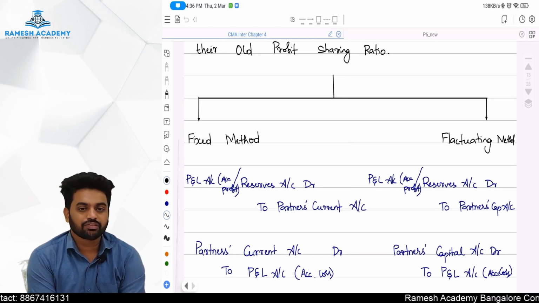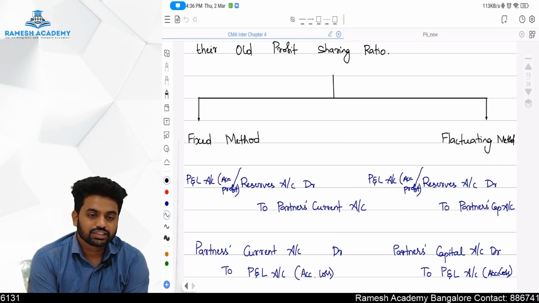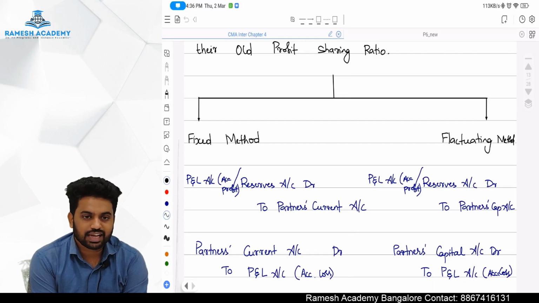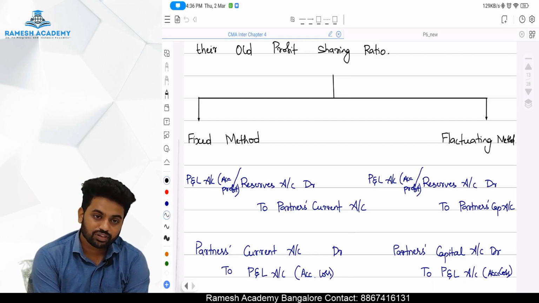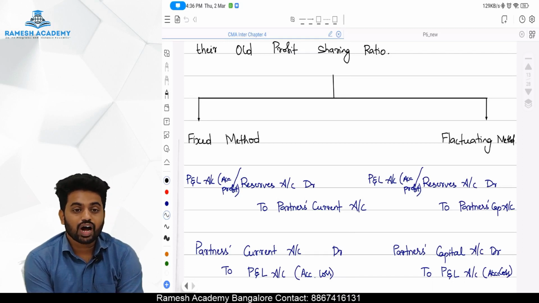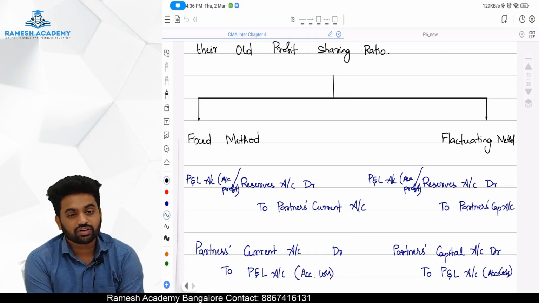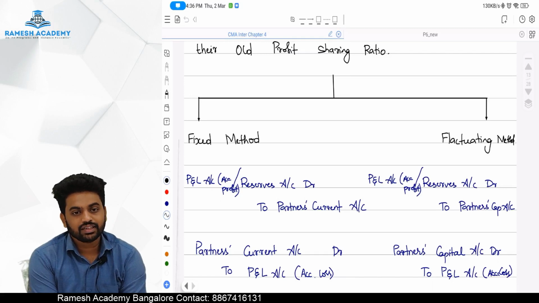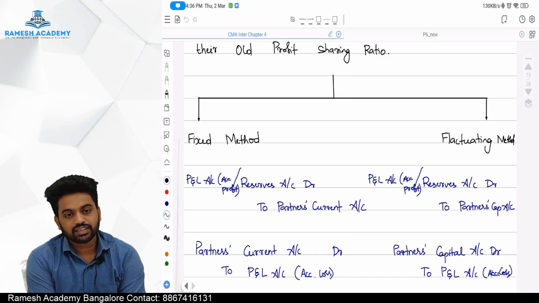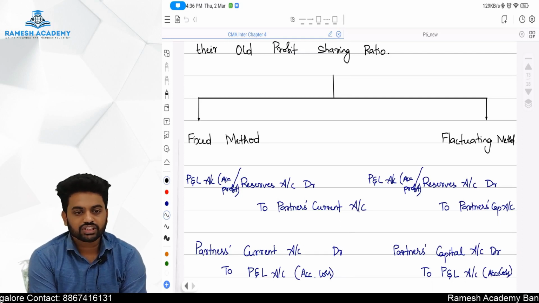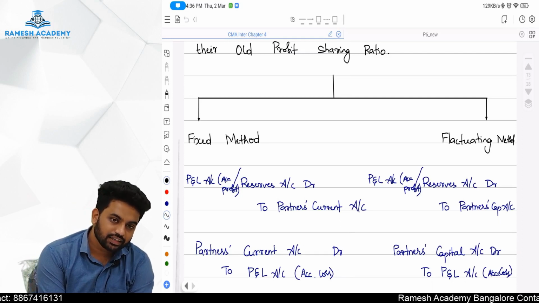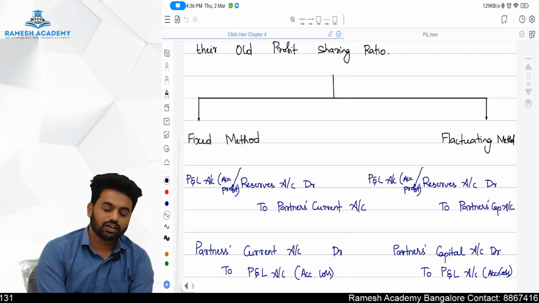After the admission also they want to show the reserves in the books. Same as memorandum revaluation you have to do. First, reserve account debit to old partners' capital account in their old ratio. Later, reserve now you have to credit, but here you have to recover from all the partners. What will be the entry? All the partners' capital account debit in their new profit sharing ratio to reserves. First give it to the old partners, later recover it from all the partners.